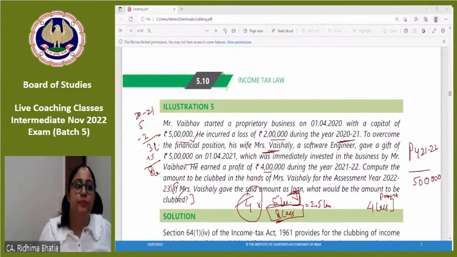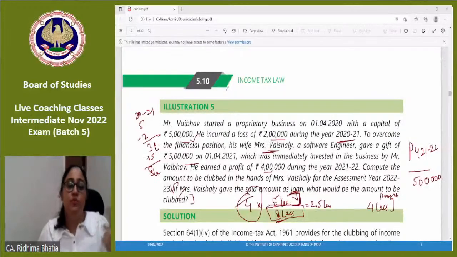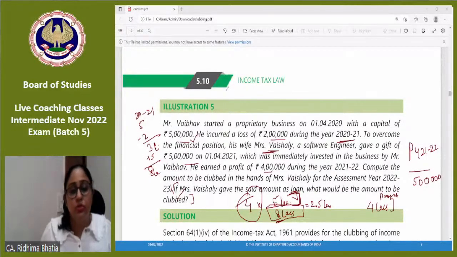ठीक है? Clear? So, आपके पेपर में a 4 marker or 5 marker question will come, and such type of questions will only come. Salary remuneration wala, business wala, most commonly, and then minor child wala. These are the most common questions. But you have to write everything that as per provision of so and so, the asset is transferred, hence the income has to be clubbed. The income here is profit, hence we are clubbing it.